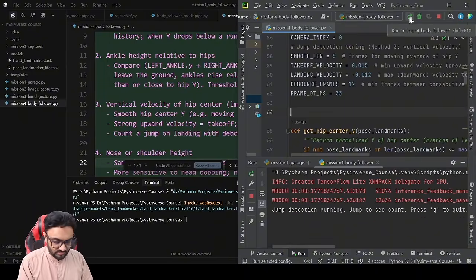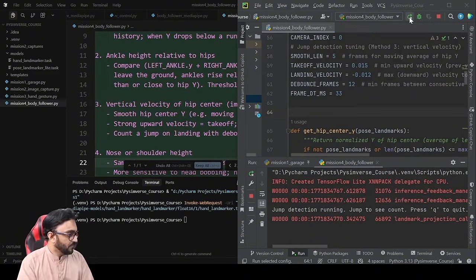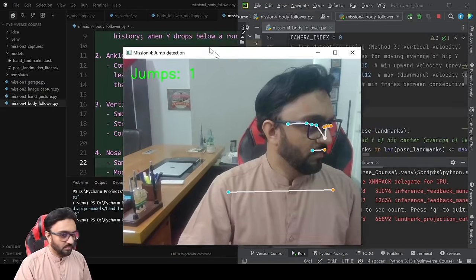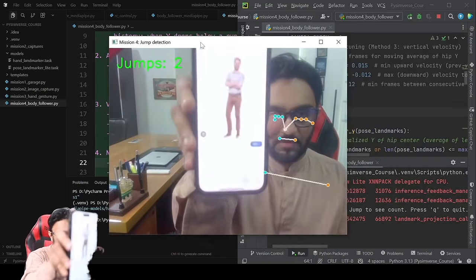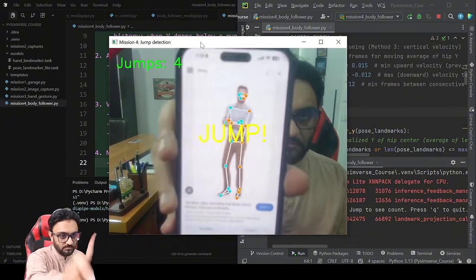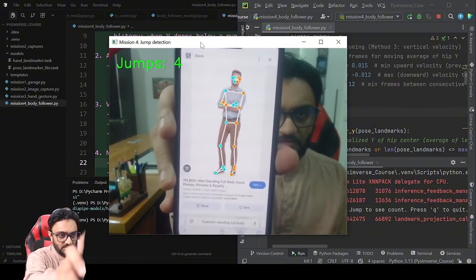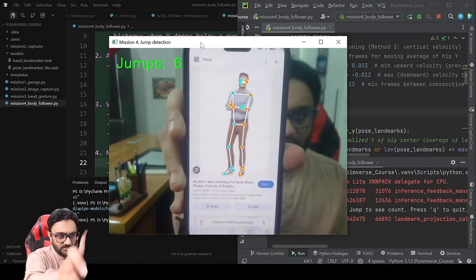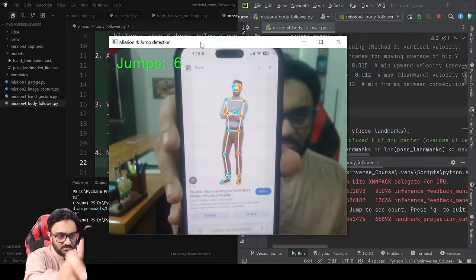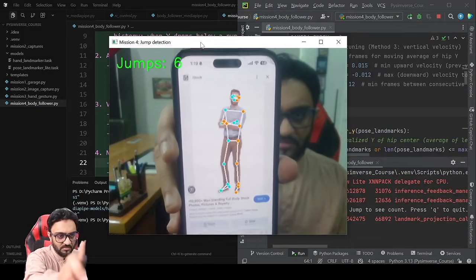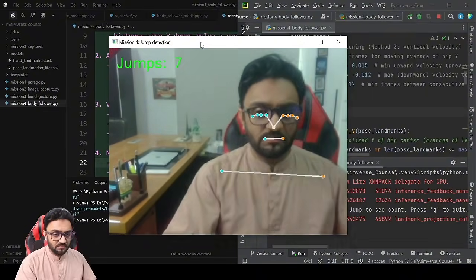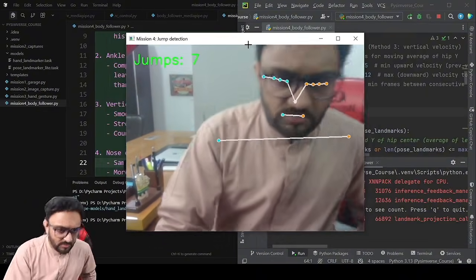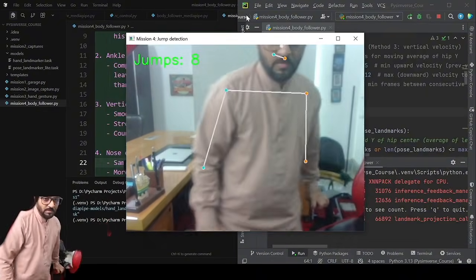So let's run that. And so we have 1 jump already, 2. Okay, so now we have 4, 5, 6. So a little bit of shake. No. 7. Oh, that seems to work. Let's try it out. Let me go back.